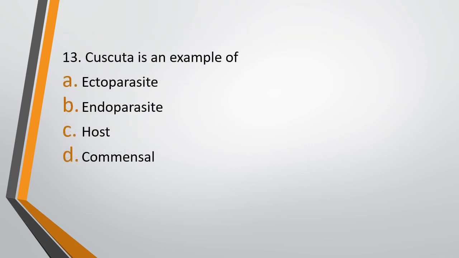Question 13. Cuscuta is an example of option A, ectoparasite, option B, endoparasite, option C, host, or option D, commensal. Cuscuta is an example of. The correct answer is it is an example of ectoparasite. Option A is correct.